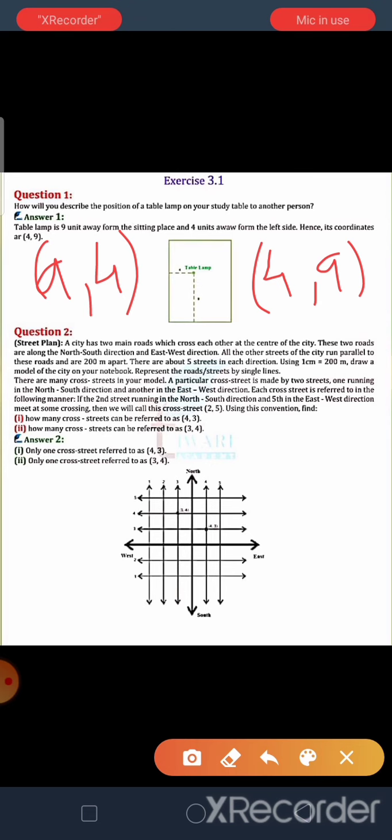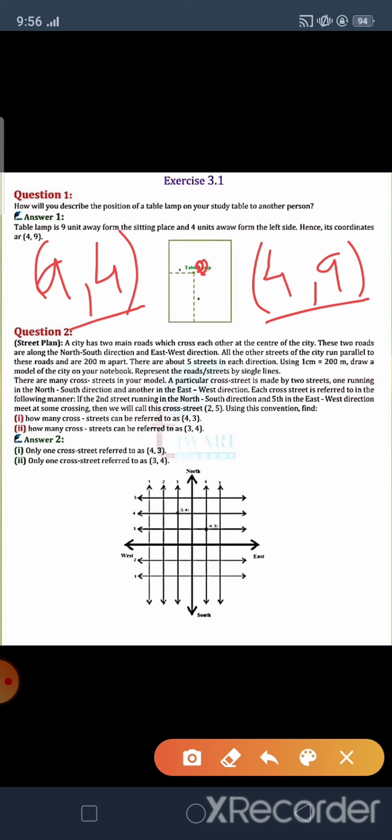So the coordinate of our lamp on the table is 4 and 9 from the longer side then the shorter side, or if we measure it from shorter to longer, then we write the order as 9, 4. So we describe the position of our table lamp. The coordinate in the other order is 4, 9 or 9, 4.